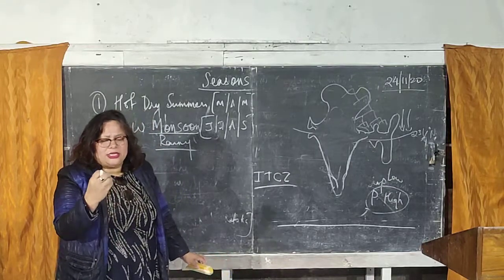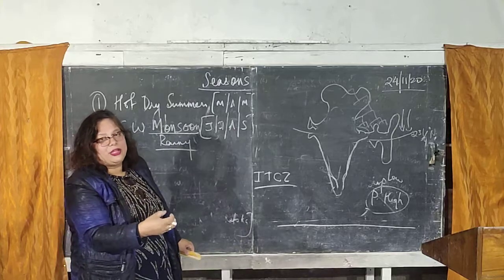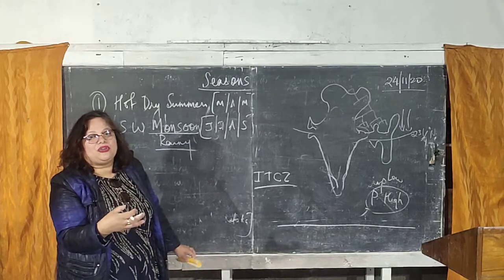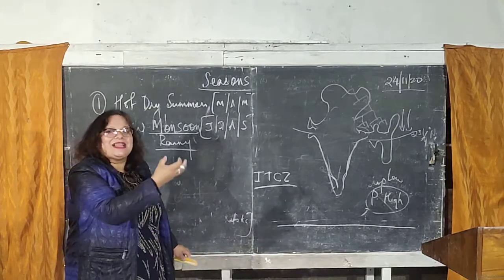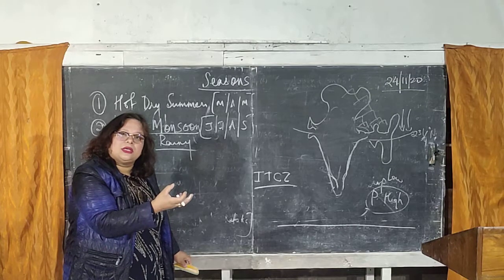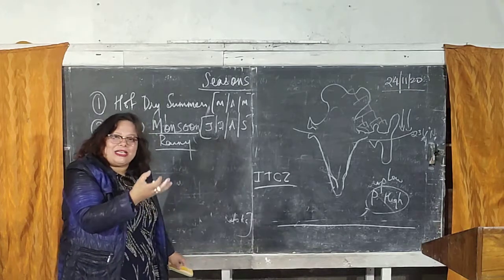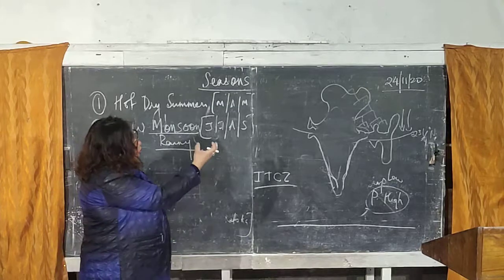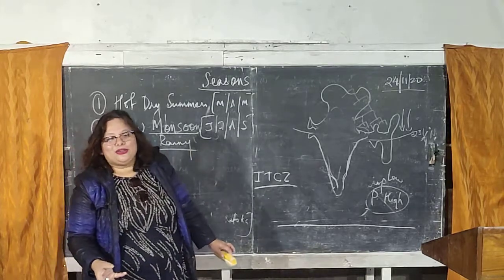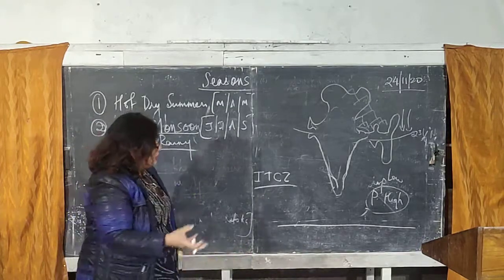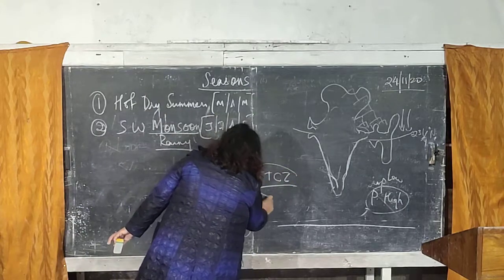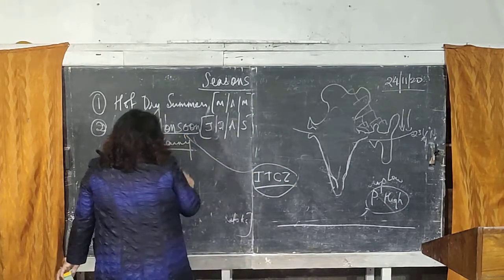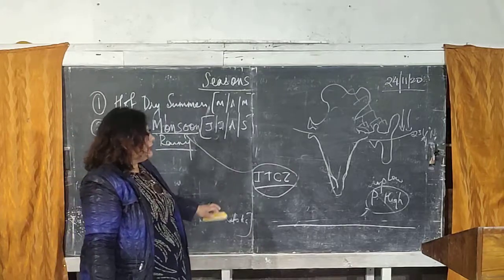Okay, and this wind, which meets over the waters of the Indian Ocean in the equatorial region, is forced to rise up during the summers. Okay, and why it is forced to rise up during the summers is because of the low pressure that has been created over the land in the northern hemisphere. Okay, so this ITCZ is also responsible for the monsoons in India. Okay, so you remember that.